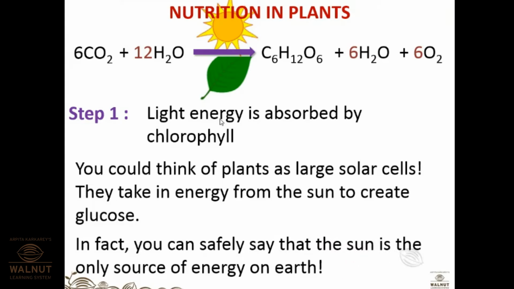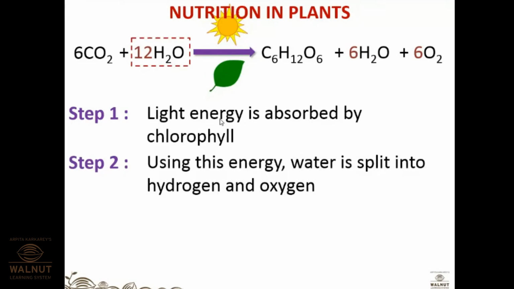In fact, you can safely say that the sun is the only source of energy on the earth. The second step is that, using this energy, water is split into hydrogen and oxygen. So what was the first step? Light energy is absorbed by chlorophyll. Chlorophyll is present in the leaves.